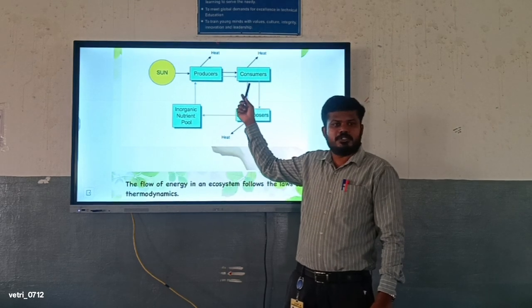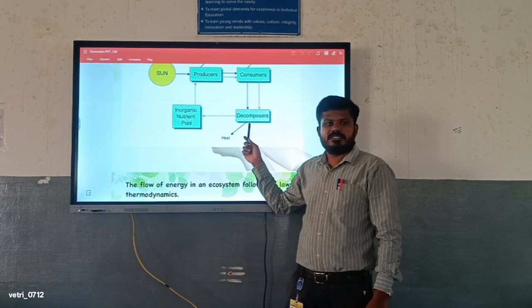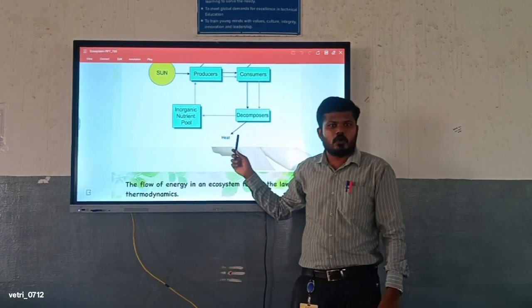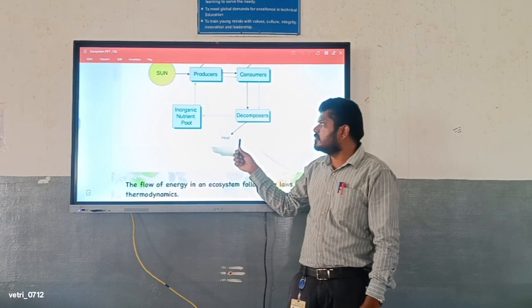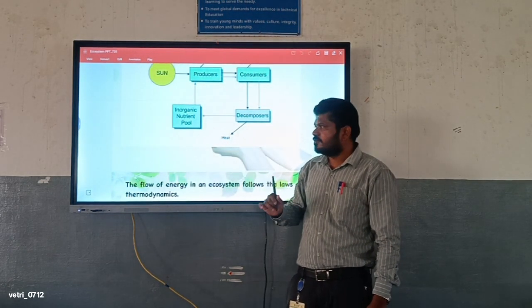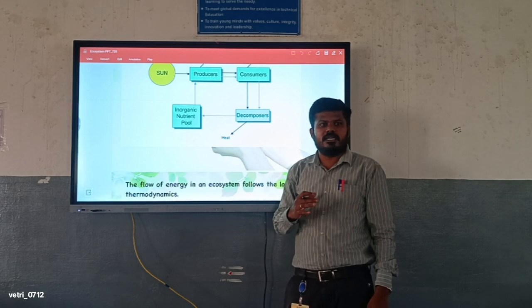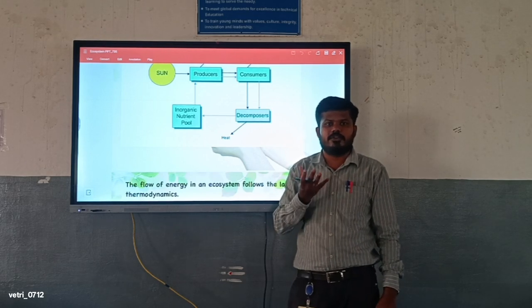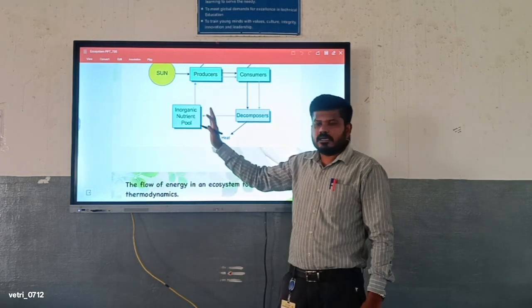Then the decomposers, the microorganisms which decompose animals or human beings, also require heat energy. The only thing that does not require heat energy or sunlight is the inorganic materials or nutrients if you are additionally adding them.